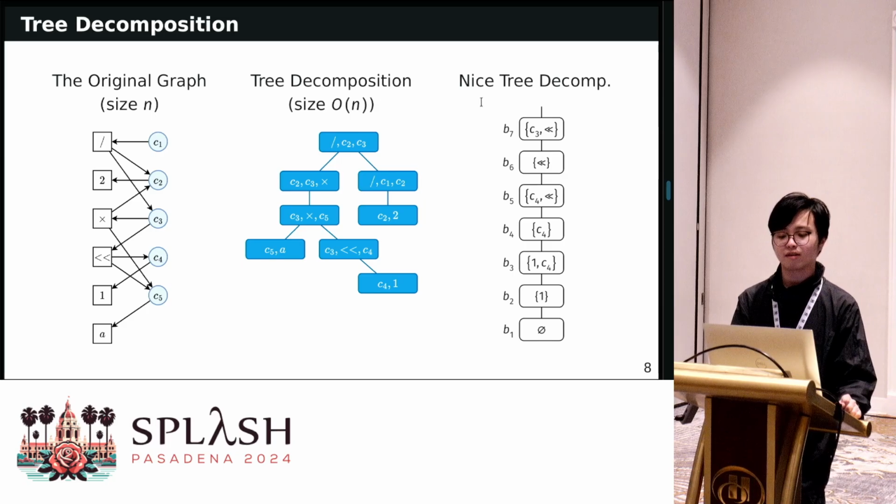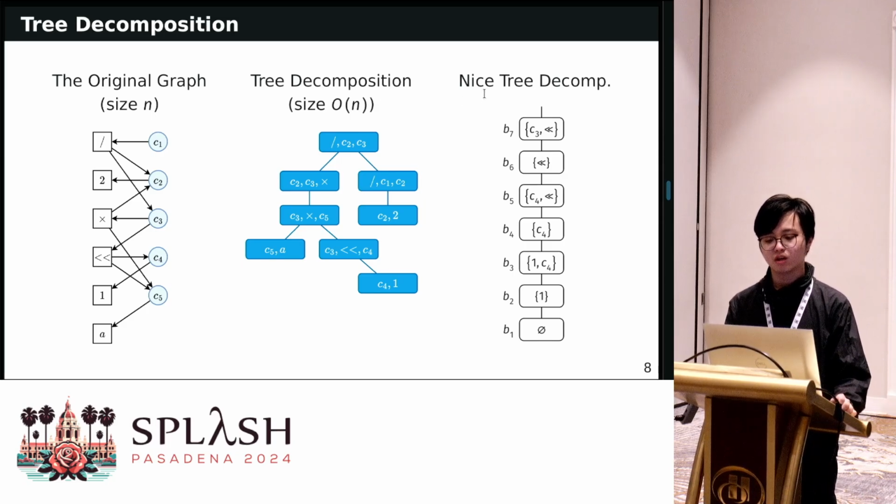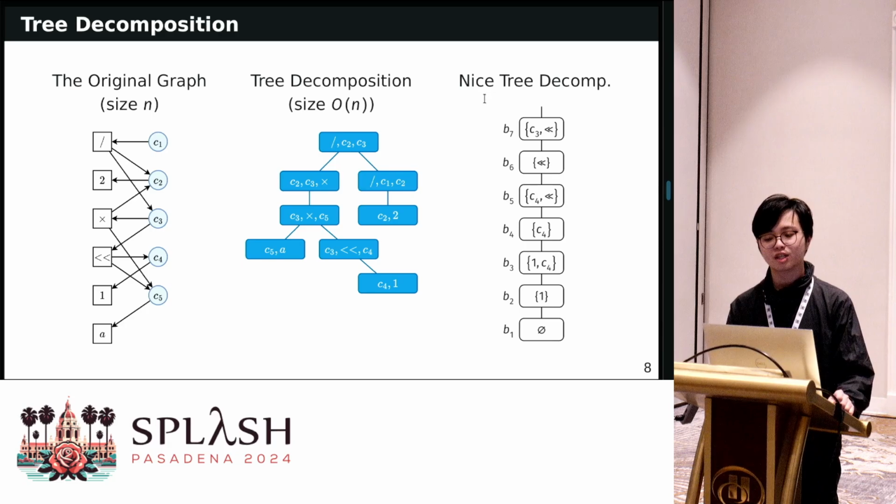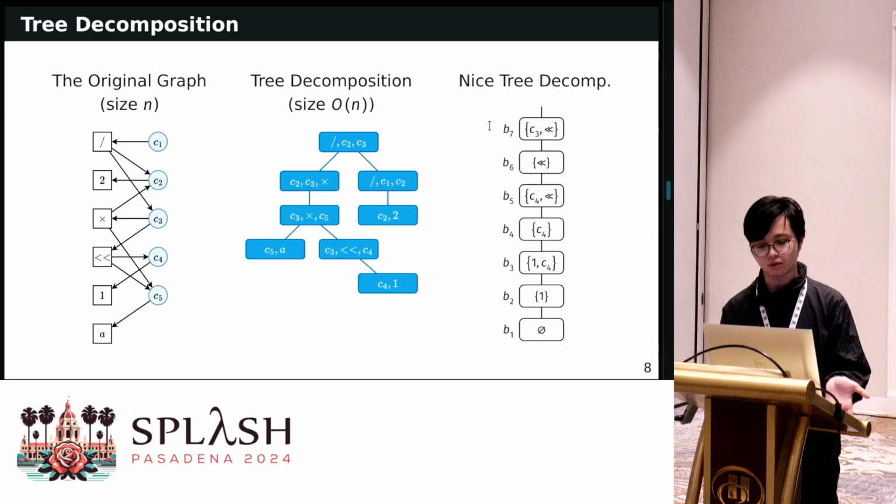And to simplify things further, we consider a nice tree decomposition where we only have 4 kinds of different nodes instead of a general tree decomposition. But in a nice tree decomposition, the size is also linear to the size of the original graph. So we have the empty node, where the set of vertices is empty.